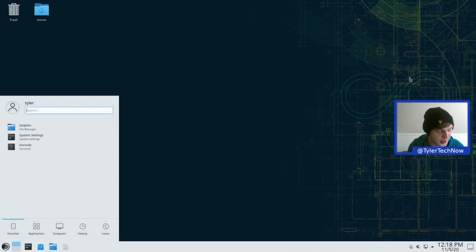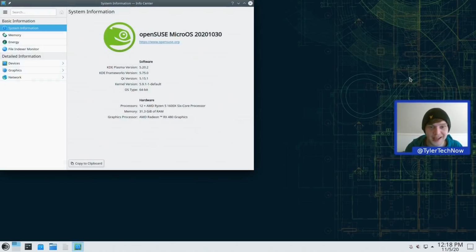So we're just going to go into the About section now so we can confirm what version of KDE we are using. And we are using KDE Plasma version 5.20.2, which is good. And I also have a video of all the new features I like the most in that version that you can click up there if you want to watch that as well. So let's get that out of the way.